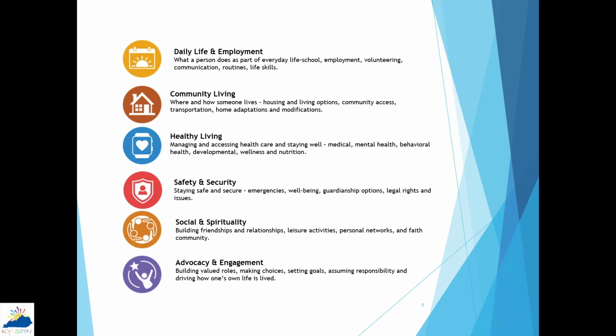Safety and security, staying safe and secure: emergencies, well-being, guardianship options, legal rights, and issues. Social and spirituality, building friendships and relationships, leisure activities, personal networks, faith and community. And then finally, advocacy and engagement, building valued roles, making choices, setting goals, assuming responsibility, and driving how one's own life is lived.